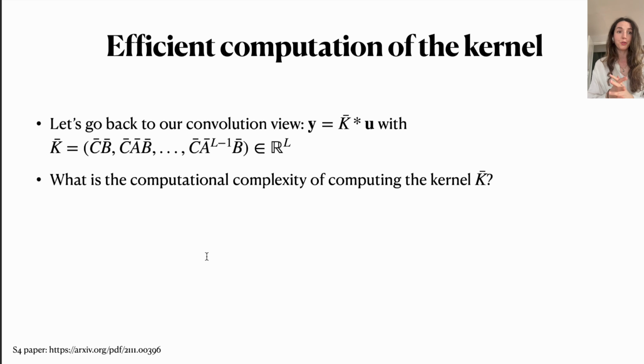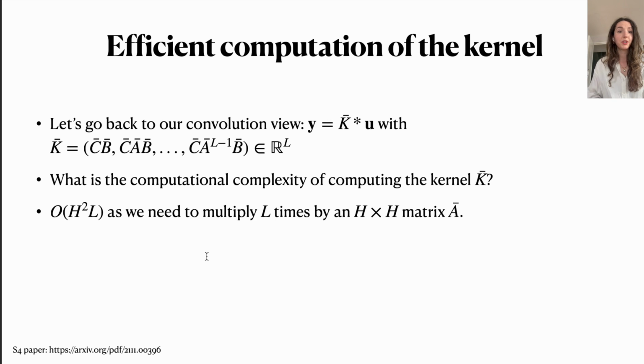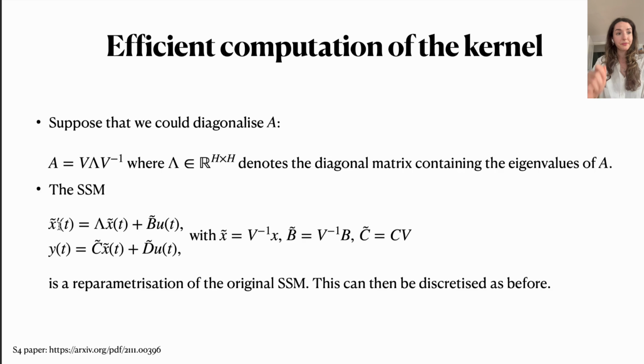Remember again the convolution view. We liked it because we could rewrite the output sequence as a convolution of the kernel bar K and the input sequence, which we could compute in order L log L computational complexity using the fast Fourier transform. But what is the computational complexity of computing the kernel bar K itself? Naively doing so would require us to multiply L times, because we have L elements in our convolution kernel, with an H by H matrix, our matrix bar A, leading to a total computational cost of order H squared times L. How can we circumvent this computational complexity?